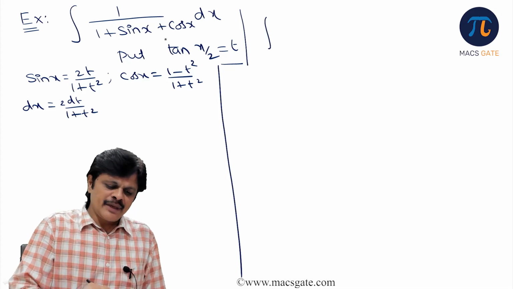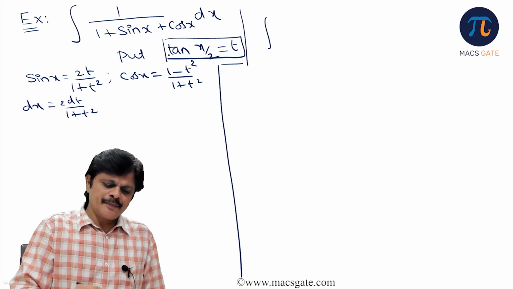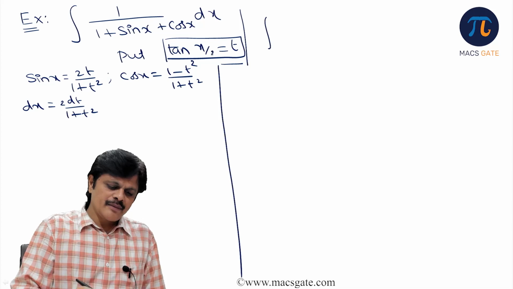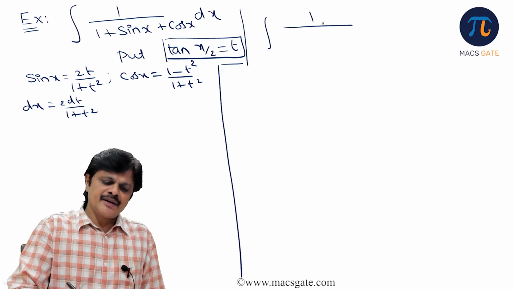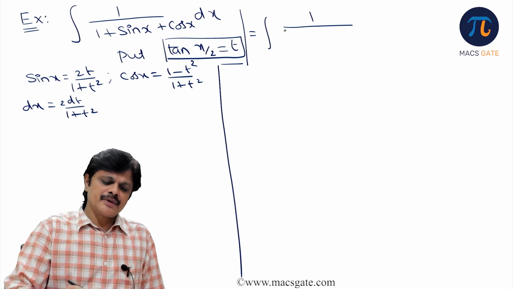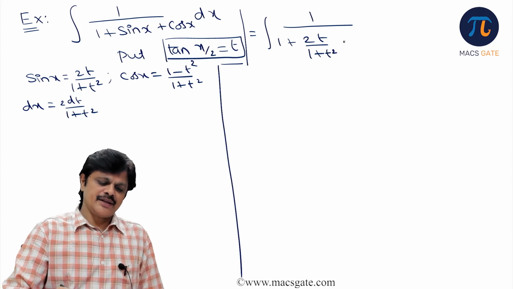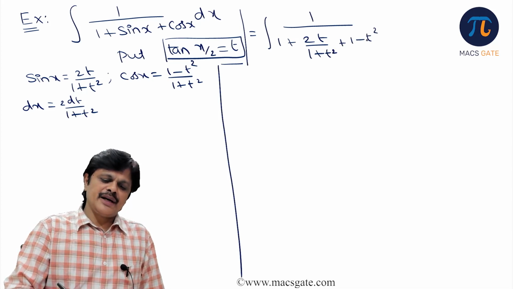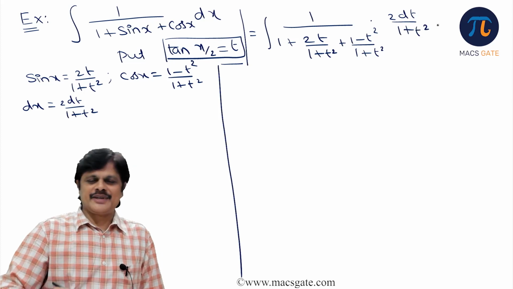Making this substitution, what happens to the integral? Make all these changes. The integral changes to 1 by 1 plus, what is sin x? 2t by 1 plus t square. What is cos x? 1 minus t square by 1 plus t square. And what happens to dx? 2 dt by 1 plus t square.